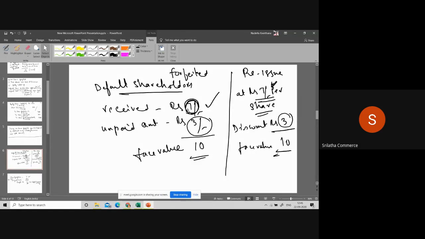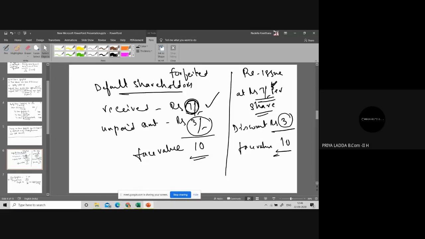So what we did, because that fellow is not paying, you had taken back the shares from the default shareholder. He's not having any shares now. Now you are having those shares and you're returning this amount 7 rupees to him.